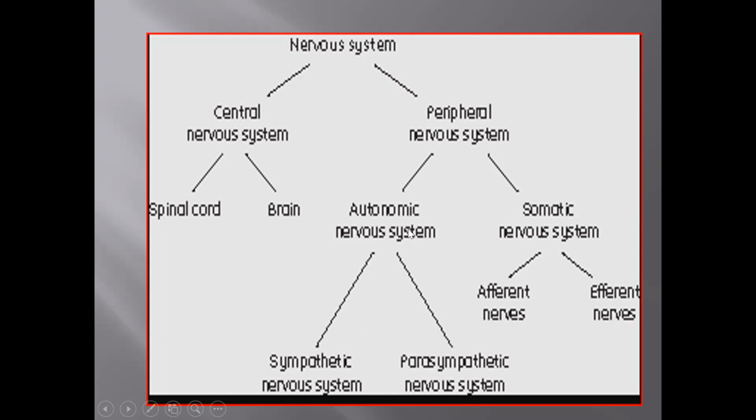Again, the autonomic nervous system is classified into sympathetic nervous system and parasympathetic nervous system. Whereas the nerves concerned to the somatic nervous system are called afferent nerves and efferent nerves. This is the broad classification of nervous system.